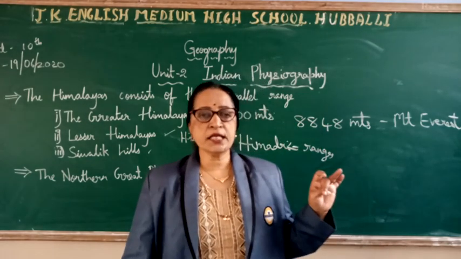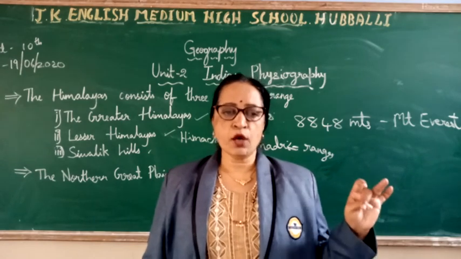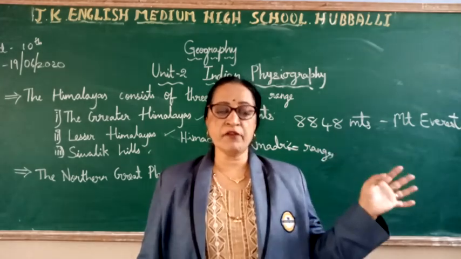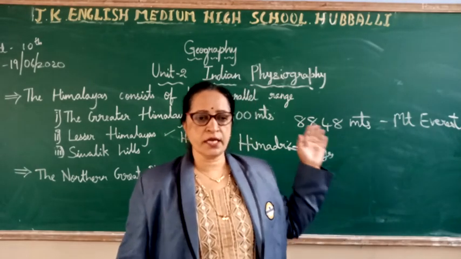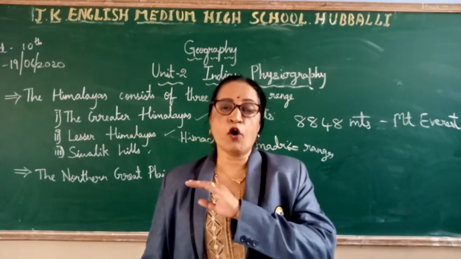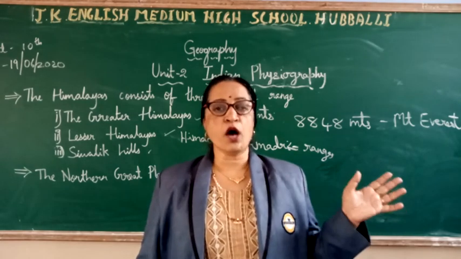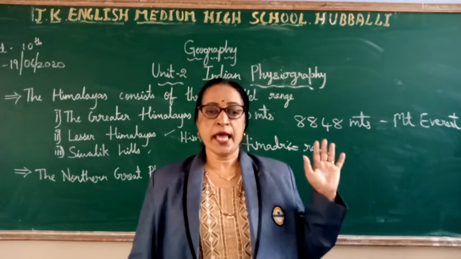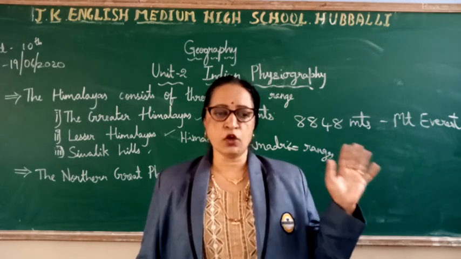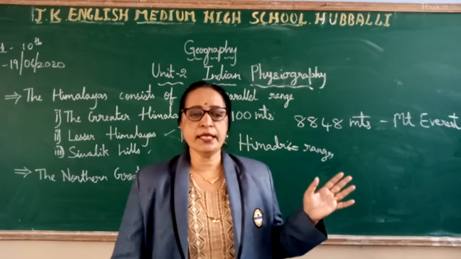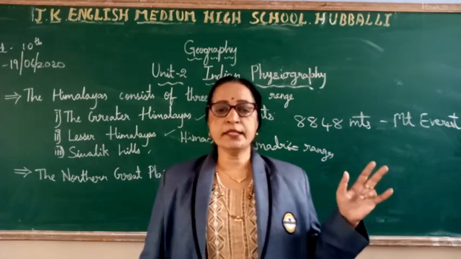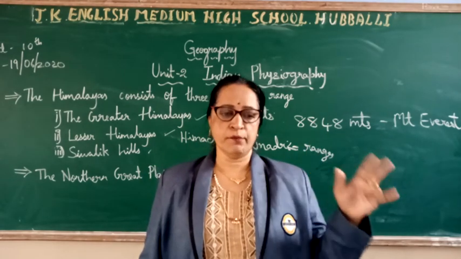It is the largest alluvial soil tract in the world, extending from east to west. A length of about how much? 2,500 kilometers. It covers an area of about how much? 7 lakh square kilometers. The plain is formed from the fertile alluvium deposited by the rivers flowing from the Himalayas.